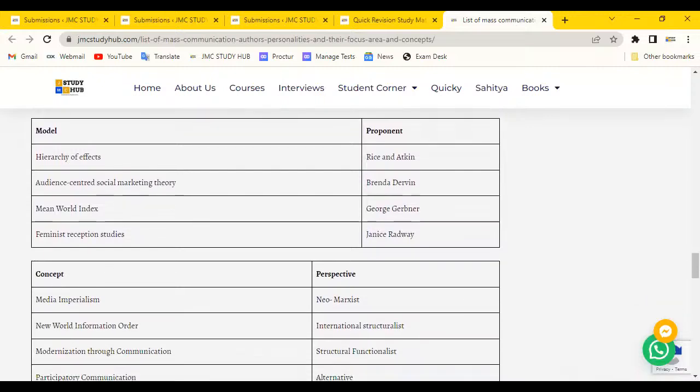Here there are also some important models, and the proponents are also asked.